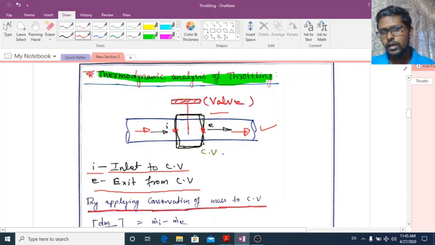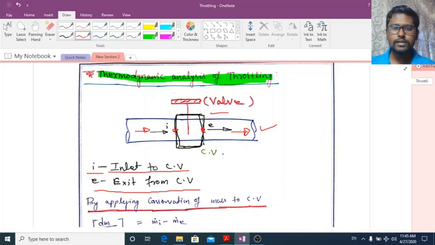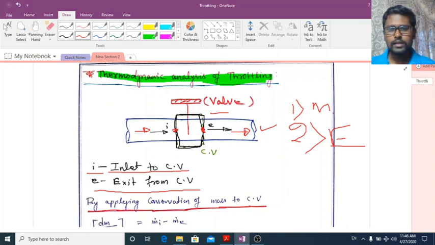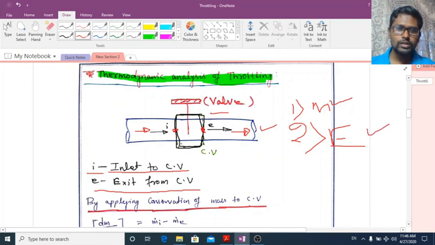We have to see what thermodynamic changes will occur if you use a throttling device in a flow line. First I will apply conservation of mass, second I will apply conservation of energy. Then we will find some condition, and based on that we will say what thermodynamic changes occur if you use a throttling device in a flow line.